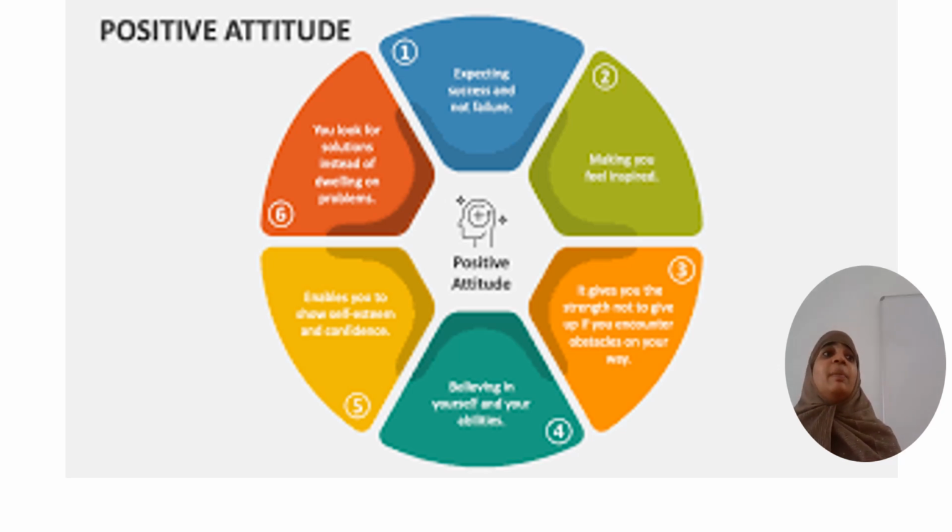So negative attitude people always blame others. In the sense, they never accept their mistakes. So that is the main problem of negative attitude. But positive attitude people can accept their mistake and rectify it, and they can learn some experience from that. So we should always become positive attitude people. Then we can overcome all those problems that might happen in our future also.